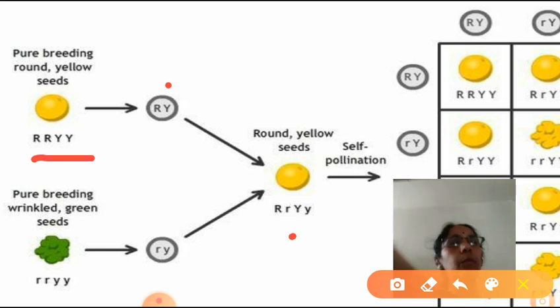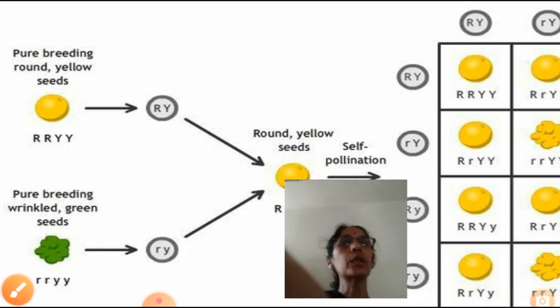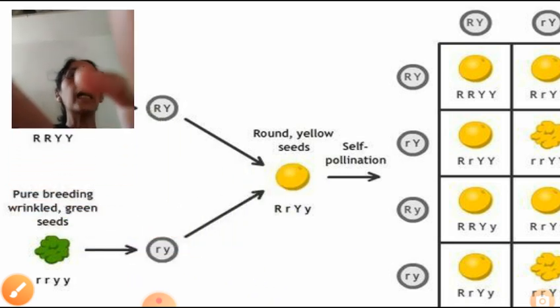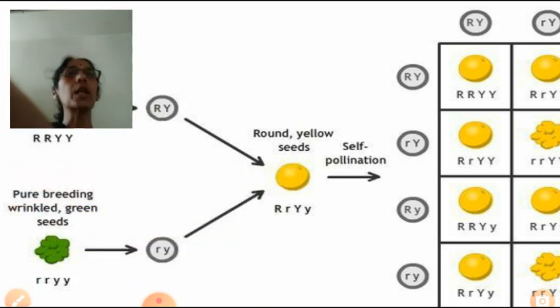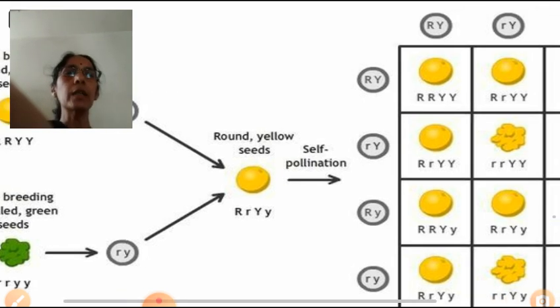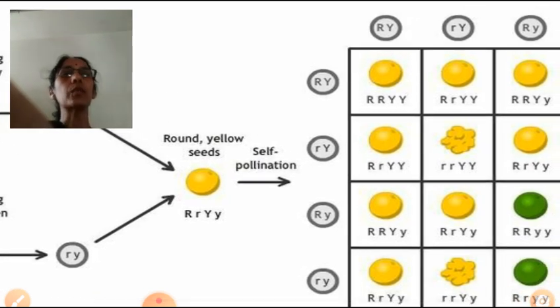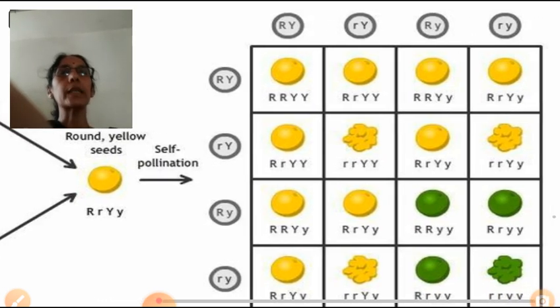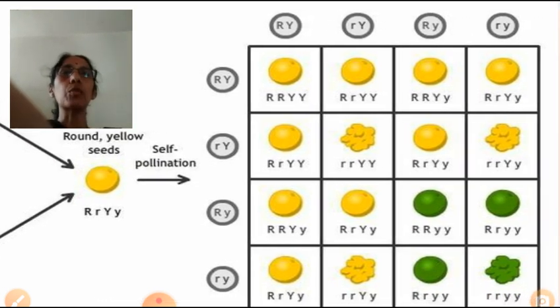Now the next step, what did he do? He has taken two F1 plants and made them cross with each other. Two F1 generation plants were made to cross with each other. So he has taken capital R, small r, capital Y, small y.